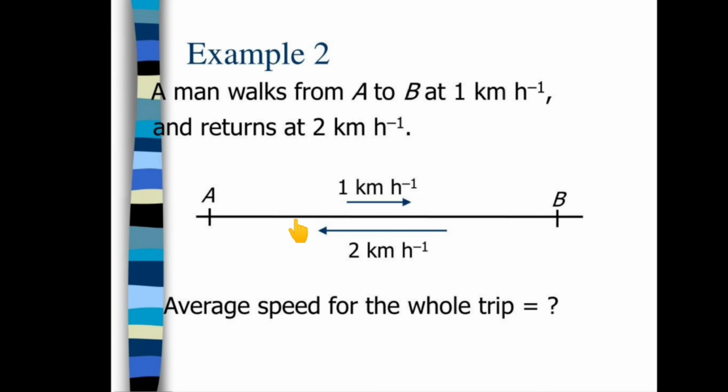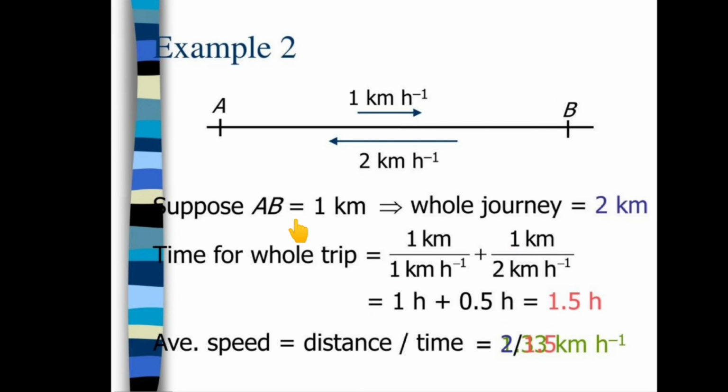Then take an example here. A man walks from A to B at 1 kilometer per hour and returns at 2 kilometer per hour. So what is the average speed for the whole trip? You have to calculate. Here suppose AB is equal to 1 kilometer, whole journey will be 2 kilometer. Then time for whole trip is equal to 1.5 hour, and average speed is equal to distance upon time.